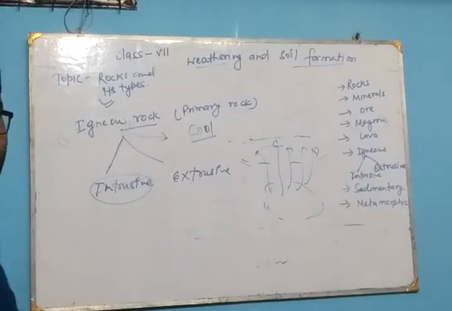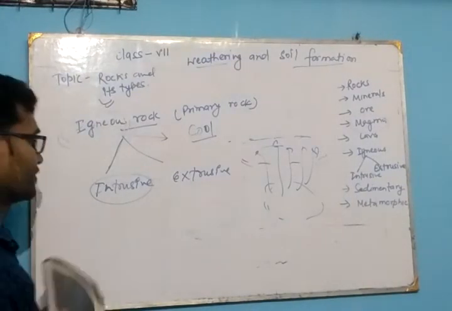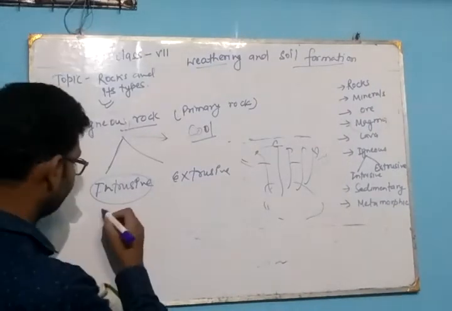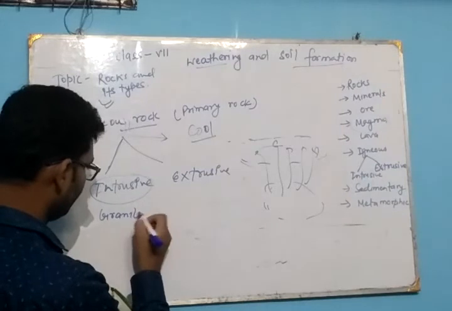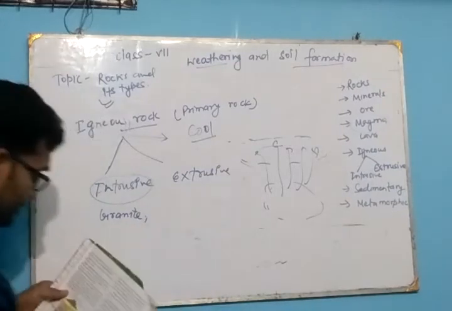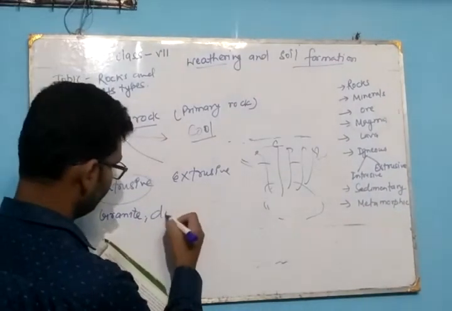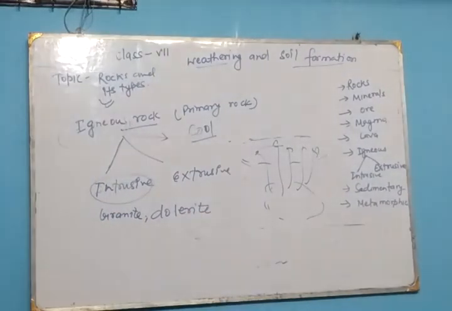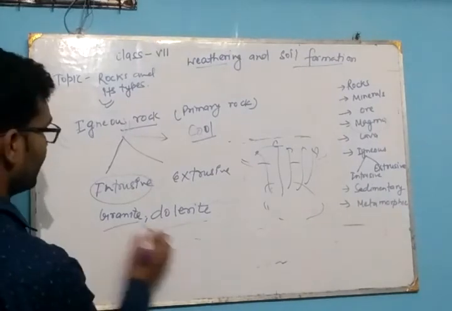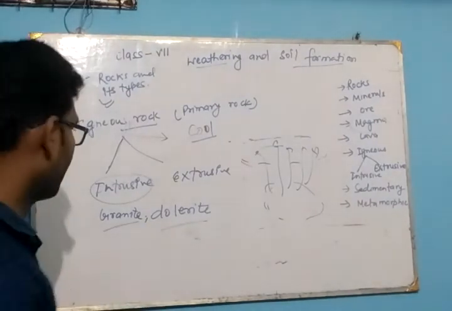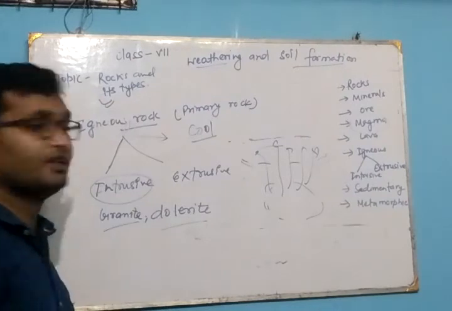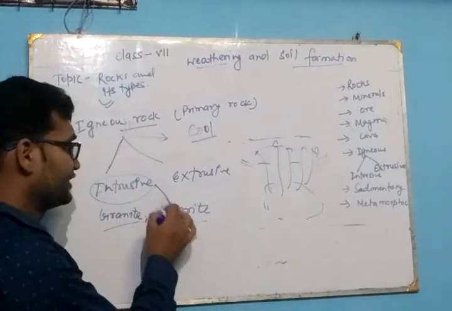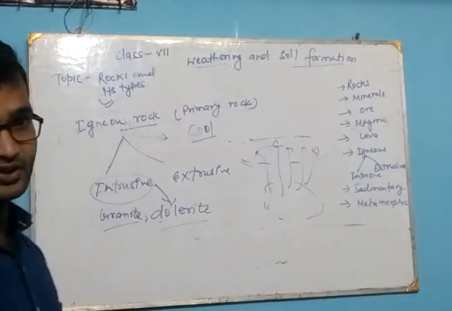Examples of intrusive igneous rocks are granite and dolerite. Granite and dolerite are igneous rocks formed by the intrusive method.